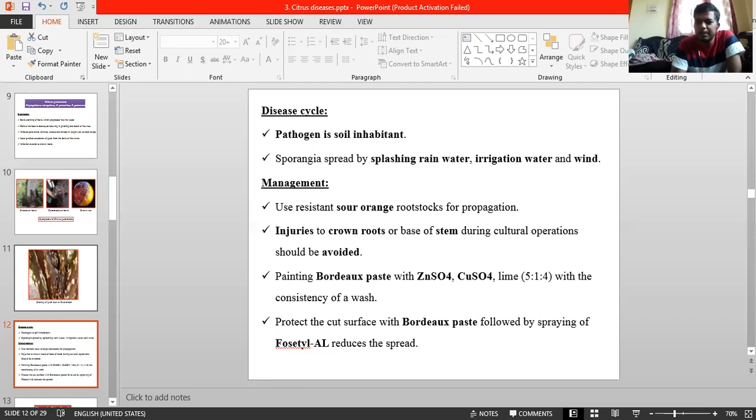And management: the tree should be kept in a vigorously growing condition. Okay, it avoids the predisposing factors. And next, wounds in the bark, especially on the limbs and crotches, should be scraped and protected with the borax paste. Same management. And the gummed portion of affected bark should be removed and the cut surface protected with whatever I told you. And spraying with 0.1% carbendazim on the affected limbs and crotches is useful to restrict the growth. This is management. Okay. And next, coming to